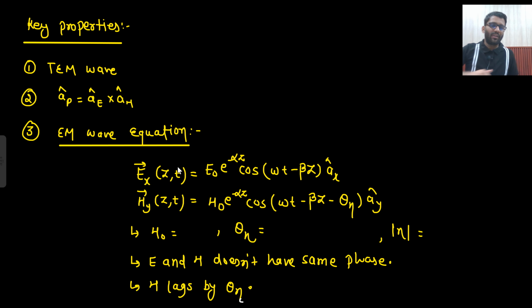So let's write down the key properties. Both are same. Transverse electromagnetic wave, and the direction of propagation is perpendicular to the direction of the electric field and the direction of the magnetic field. aP is equal to aE cross aH. This we have already seen, which was common for everyone.